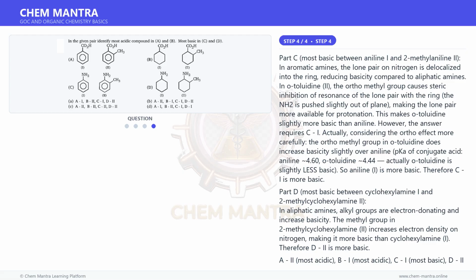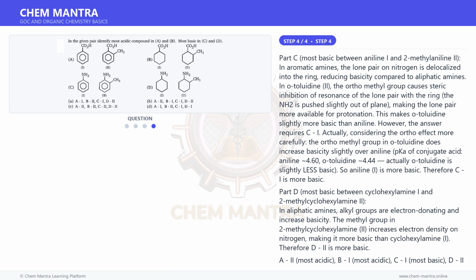And for the final step. Part C. Most basic between aniline 1 and 2-methylaniline 2. In aromatic amines, the lone pair on nitrogen is delocalized into the ring, reducing basicity compared to aliphatic amines. In o-toluidine 2, the ortho-methyl group causes steric inhibition of resonance of the lone pair with the ring. The NH2 is pushed slightly out of plane, making the lone pair more available for protonation. This makes o-toluidine slightly more basic than aniline.